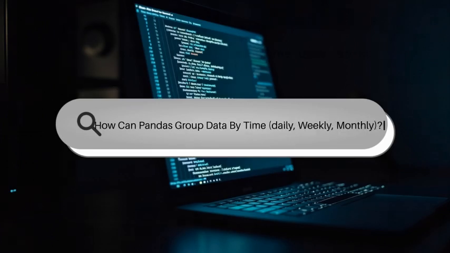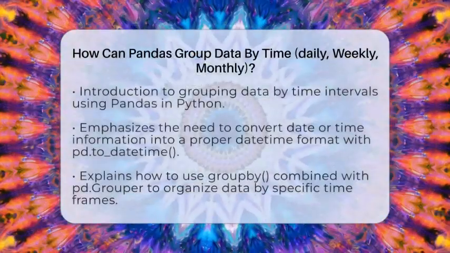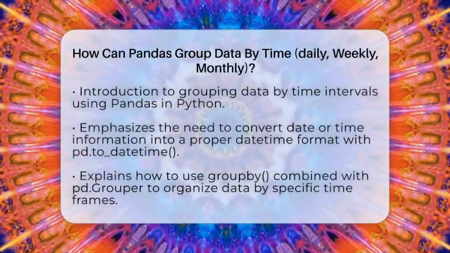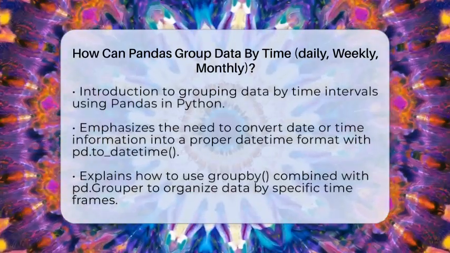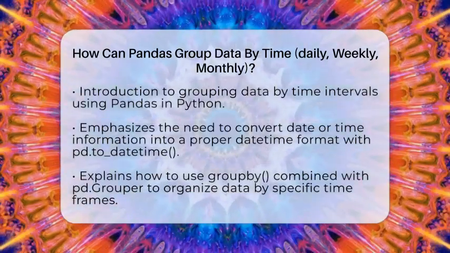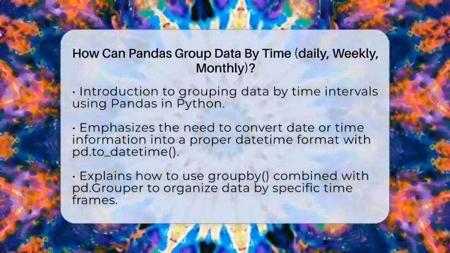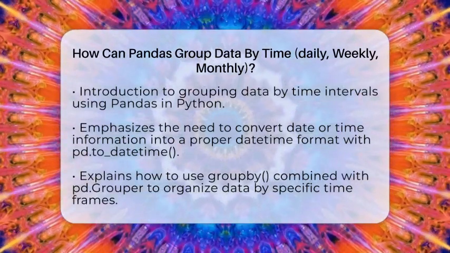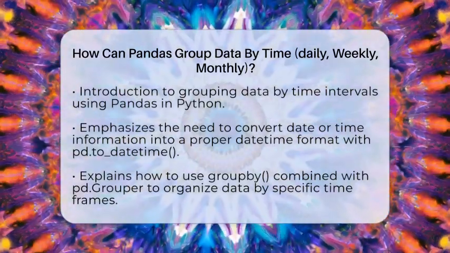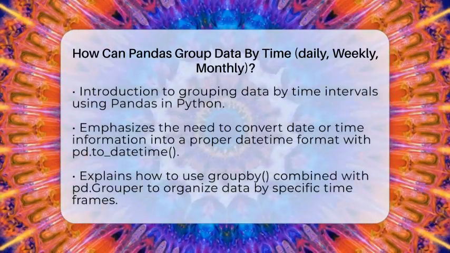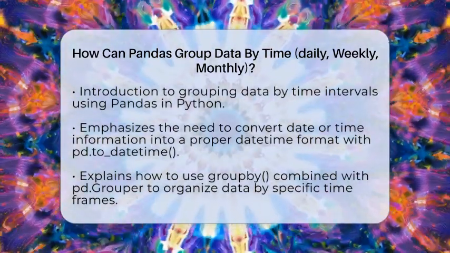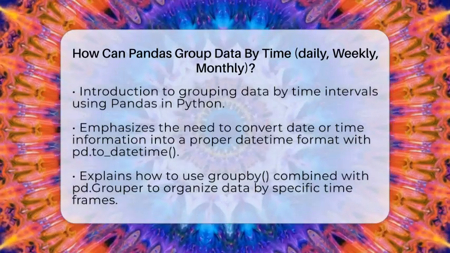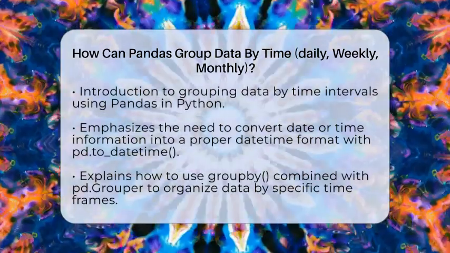How can pandas group data by time? Daily, weekly, monthly? Imagine you have a bunch of sales data and want to see how sales change over different periods. Maybe you want to see daily totals, weekly trends, or monthly summaries. Pandas, a popular Python library, makes this super easy. It's like having a powerful tool to organize your data by time intervals without breaking a sweat.